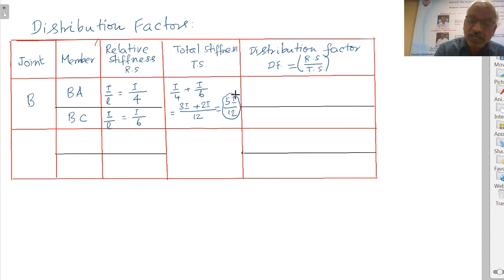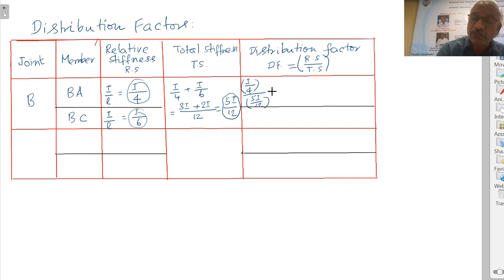Right. Now here, relative stiffness is I by 4. Relative stiffness is I by 6. Therefore here it is I by 4 relative stiffness, I by 4 divided by 5I by 12.